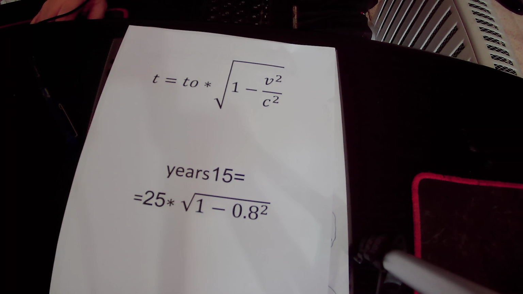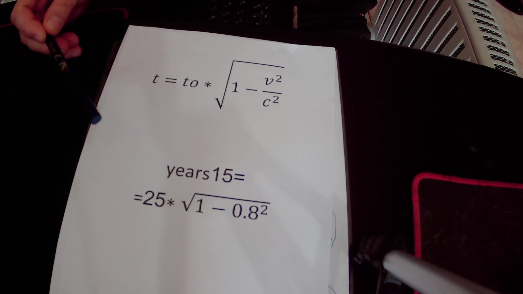Therefore, the rate of time flow in the spaceship will be slower than on Earth. While on Earth it took 25 years for the twin brother to return from a journey in space, in the spaceship the total time that passed is 15 years only.